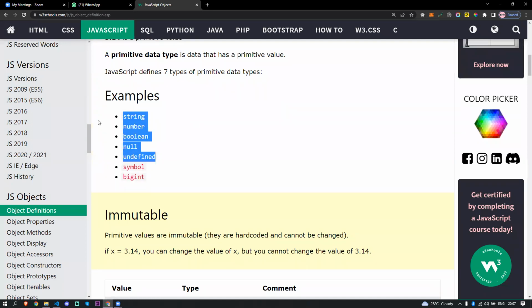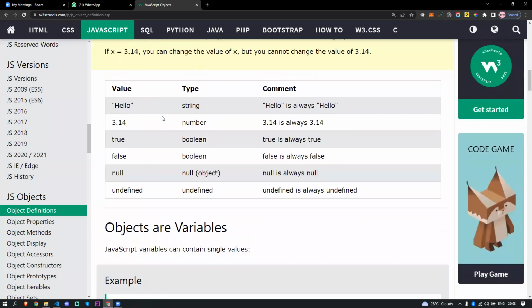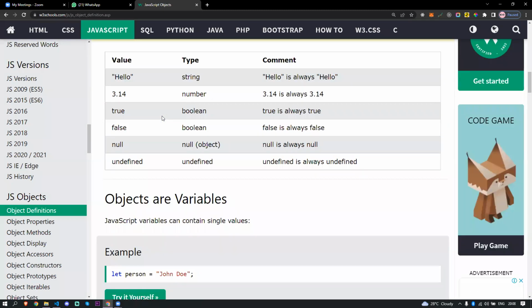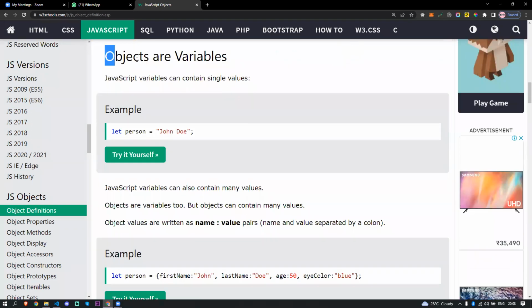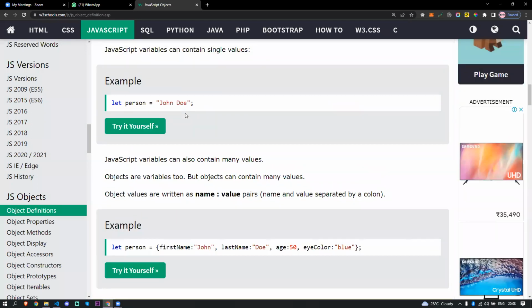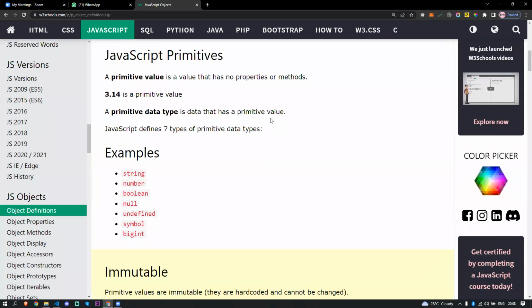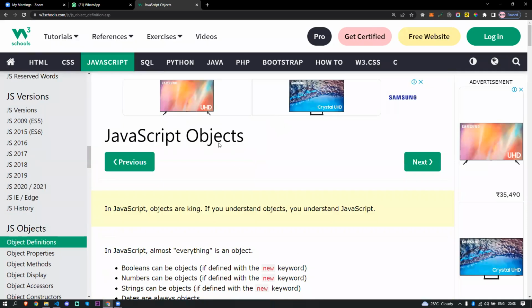These are the major part of programming, and not only in JavaScript, in other programming languages also these 5 data types are the most important thing. Some programming languages have some different types of data types, so it could differ a bit there. I hope you understand JavaScript variables and objects. So we get into objects now.